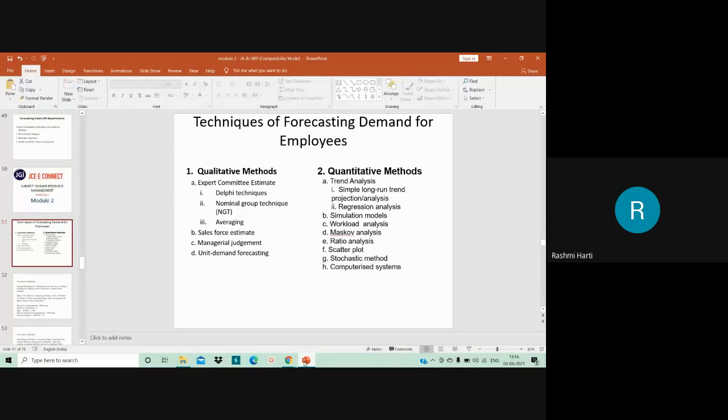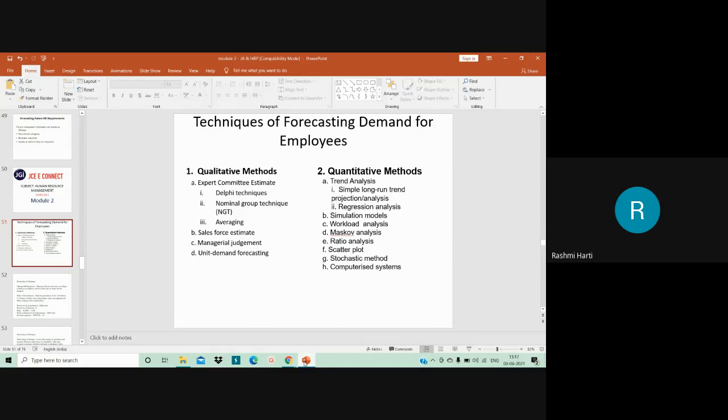If there is a sudden change in the organization or a decision of the management, like increasing the productivity or increasing the quality of the output of the product, all these are very sudden decisions taken by the organization. In order to meet the manpower needs of such sudden decisions, managerial judgment is one of the techniques which can be used. Then you have unit demand forecasting.